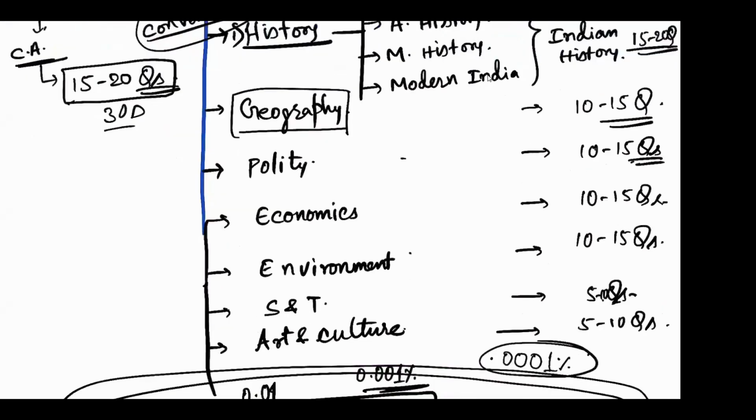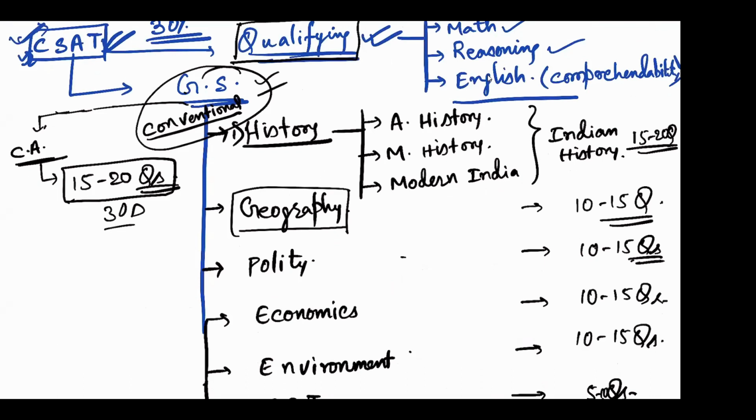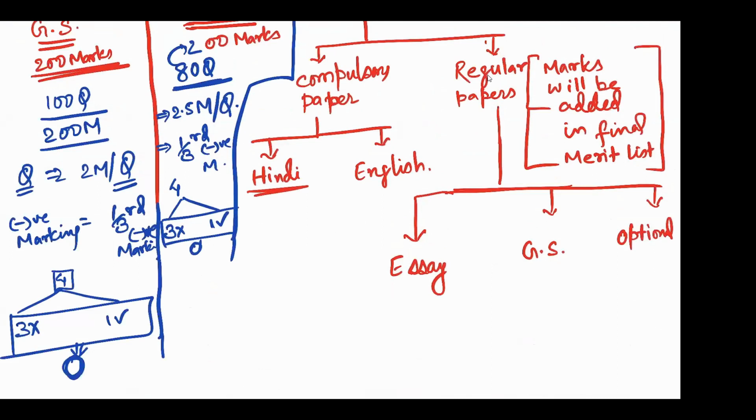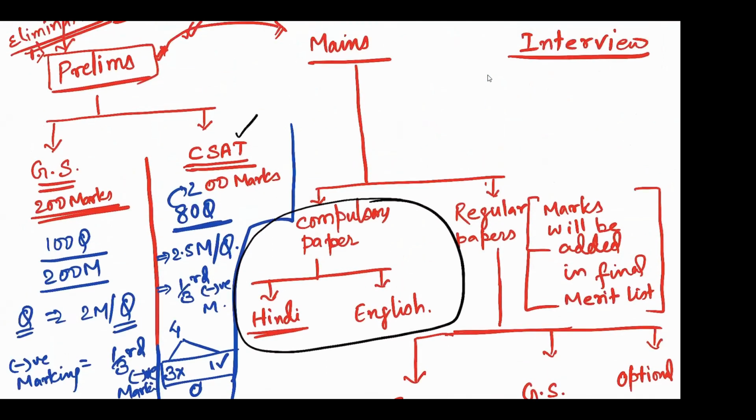So first thing, this is about prelims, and then you'll have to appear in mains. Like in prelims, you qualified this CSAT, then only your GS paper was evaluated. Similarly in mains, you'll have Hindi and English of 300 marks. That is the compulsory paper, where this is qualifying in nature.